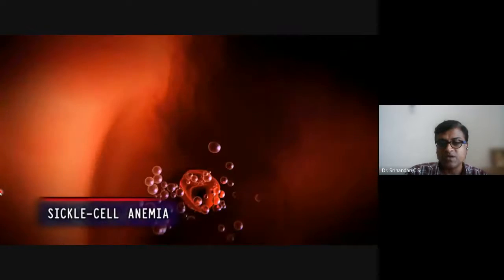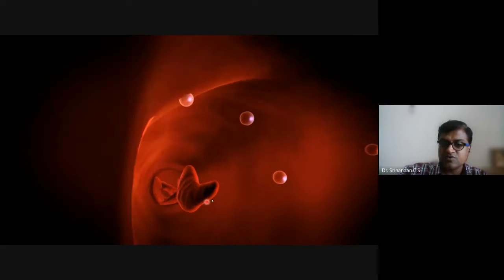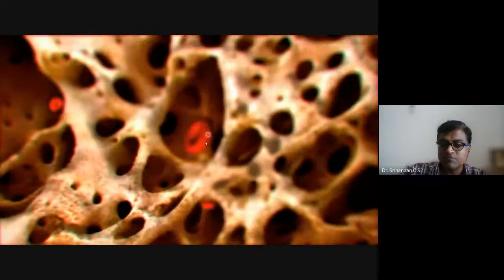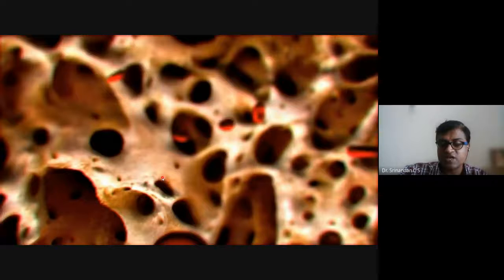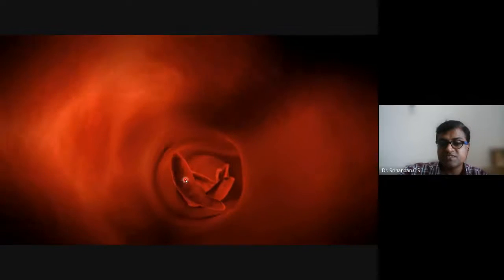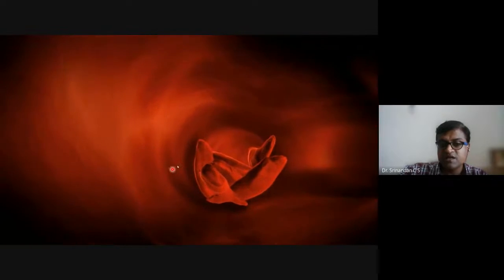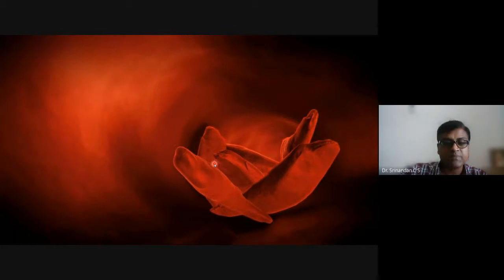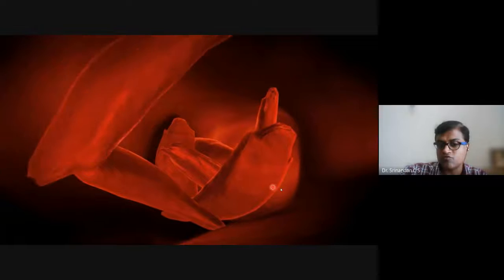For example, you can see in this video what will happen. These are normal blood cells, and you can see they all flow, but if the sickle cell is there, you just see, because they all aggregate, hydrophobic regions are available, they will clog the pipeline, or the blood vessels in which blood has to flow.